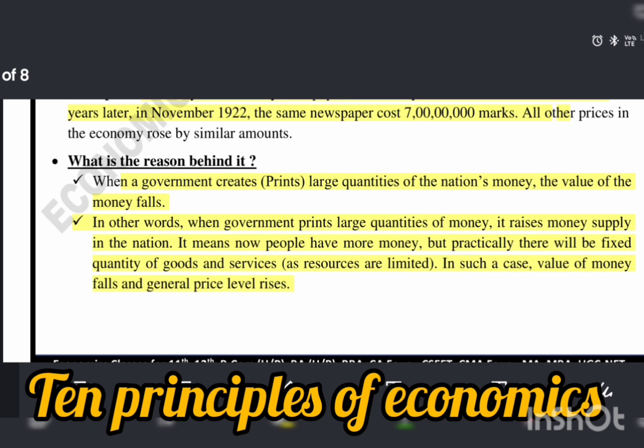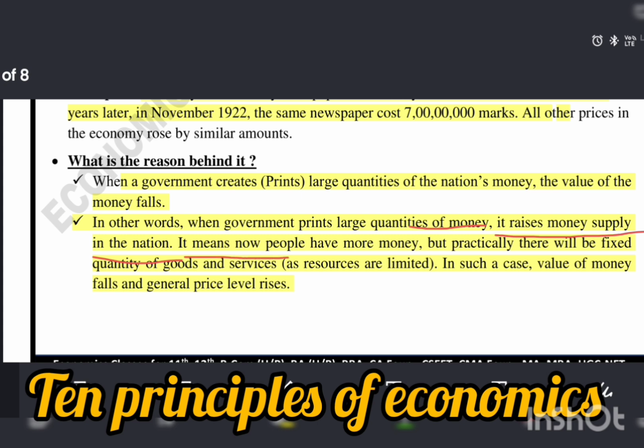What is the reason behind it? When the government creates a large quantity of the nation's money, the value of the money falls. In other words, when the government prints a large quantity of money, it raises the money supply in the nation, meaning the supply of money increases in society.